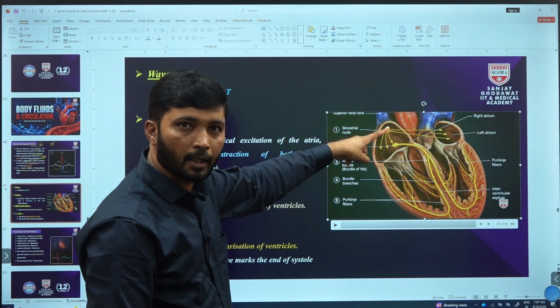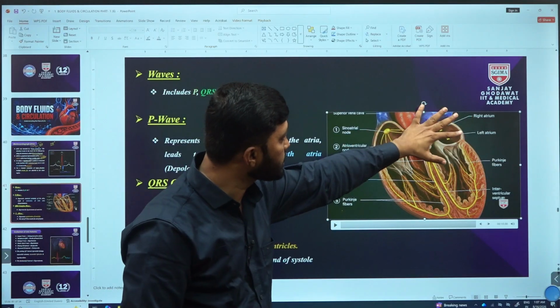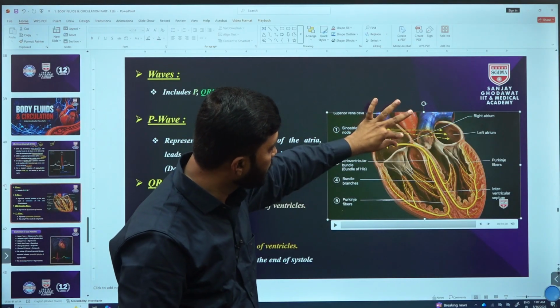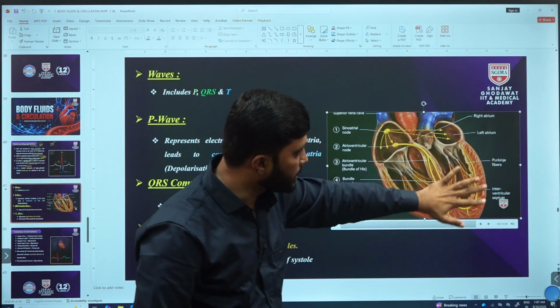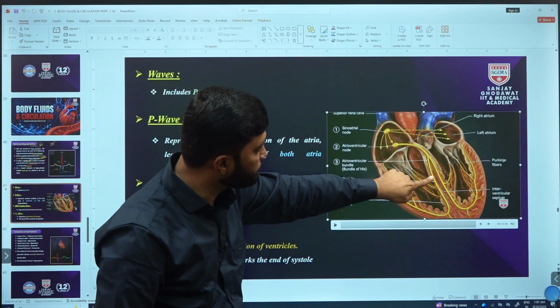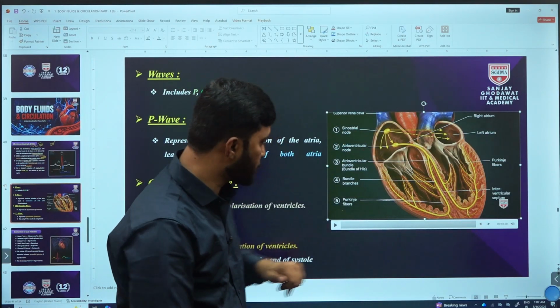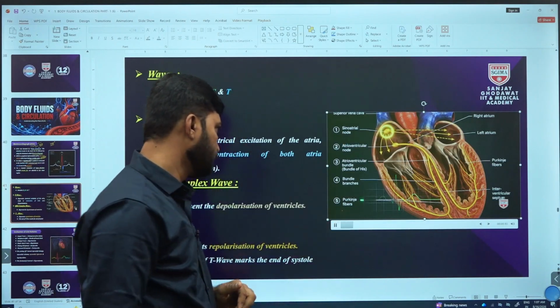The first node generates the action potential, then passes it towards the auricle, then the secondary node relays it towards the ventricle musculature by the bundle of His, its branches, and the Purkinje fibers. Once again,